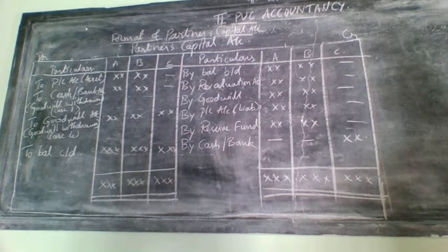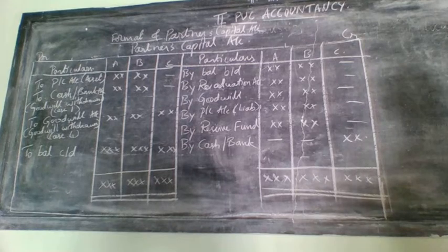There you have learned only a few items: first, balance brought down, later profit and loss appropriation, then interest on capital, and on the debit side, interest on drawings and all.